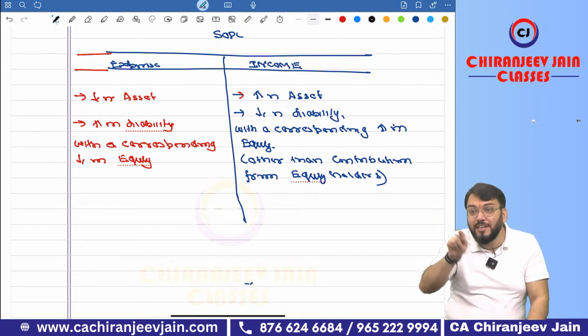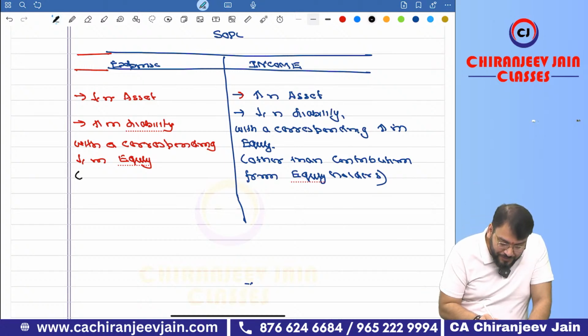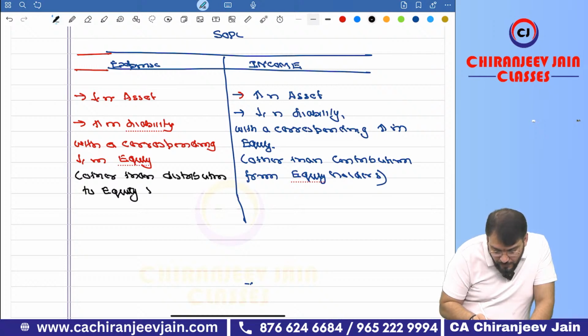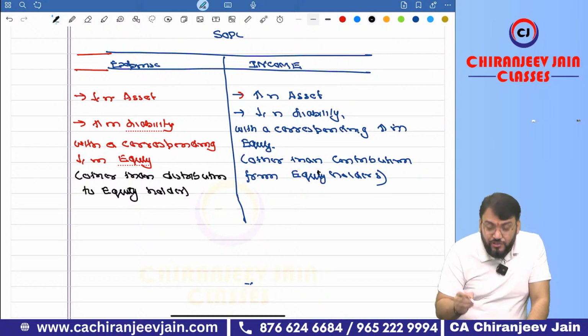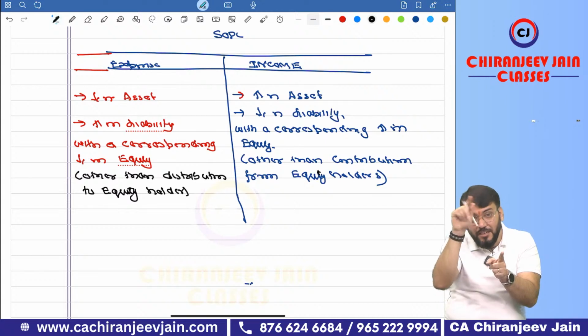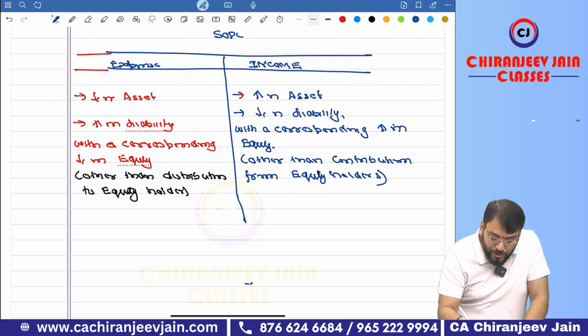So dividend is not an expense, and therefore they have written "other than distribution to equity holders." I have written equity holder, not equity shareholders. Equity is a wider term, so it can be any other equity holder also.